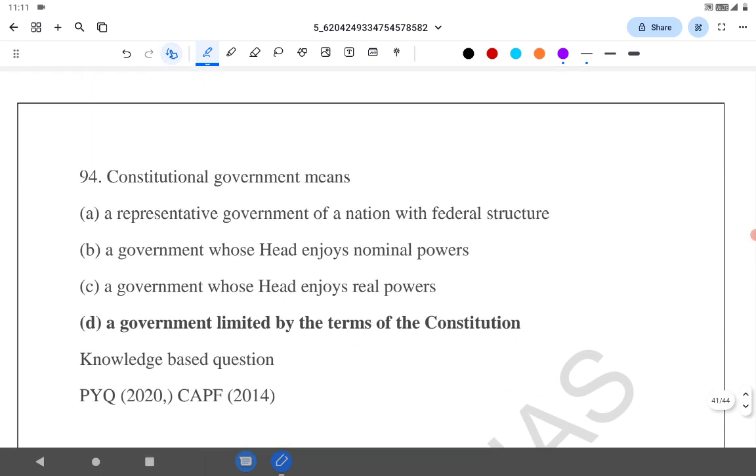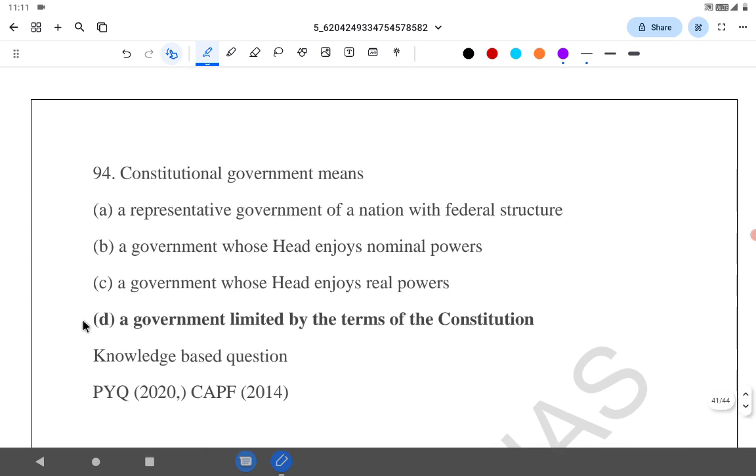What is constitutional government? A representative government of a nation with a federal structure, a government whose head enjoys the nominal powers, a government whose head enjoys the real powers, a government limited by the terms of the constitution.